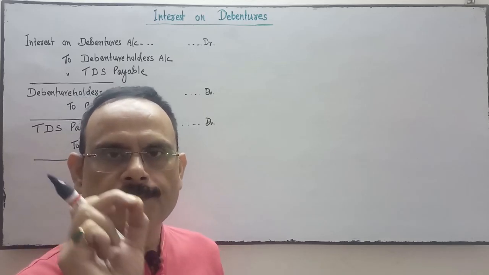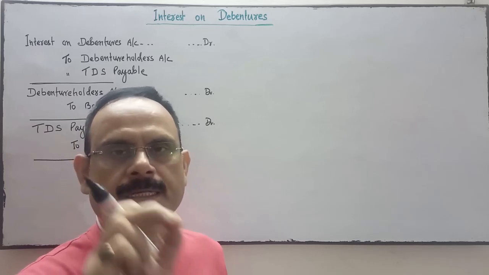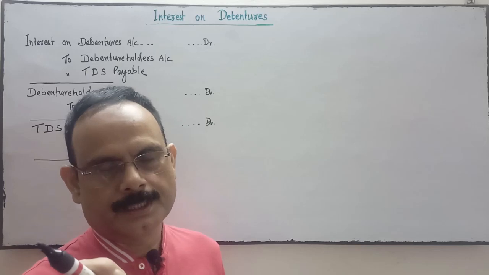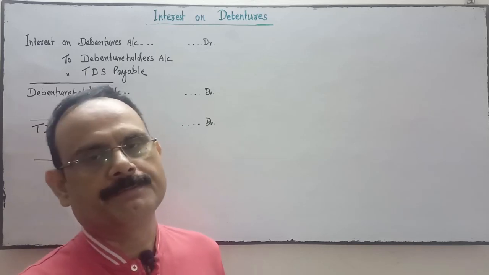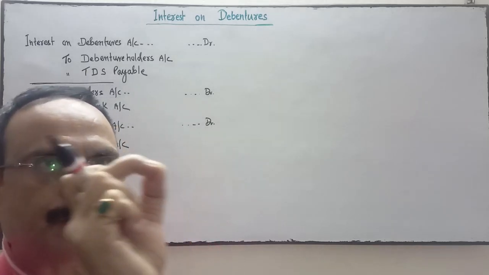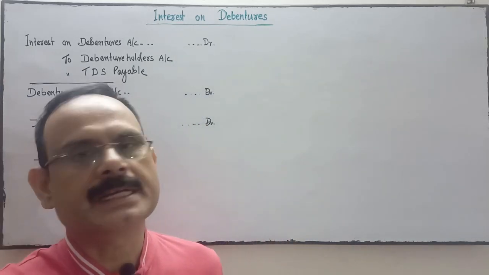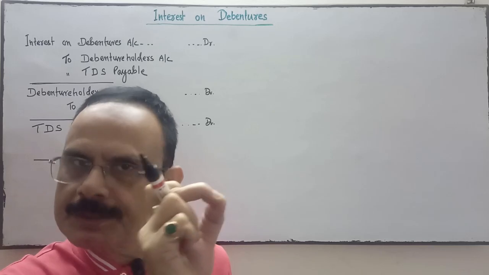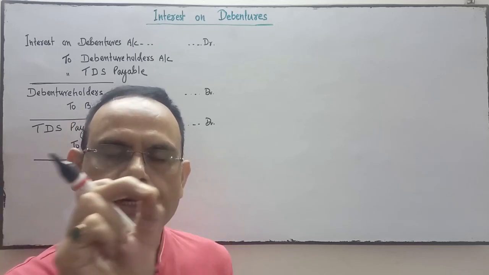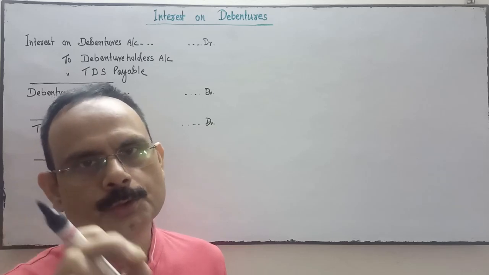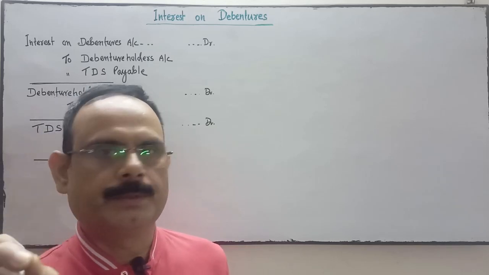So first entry is interest on debenture account debit, because it's an expense for the company, a financial charge, and all expenses are debited.